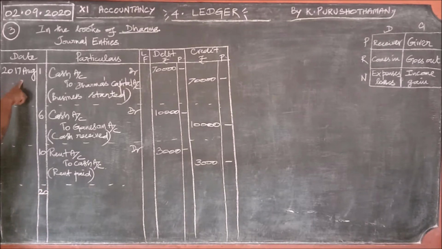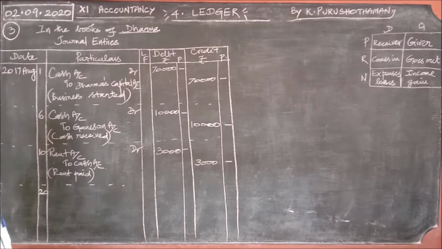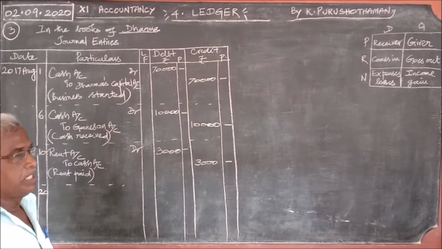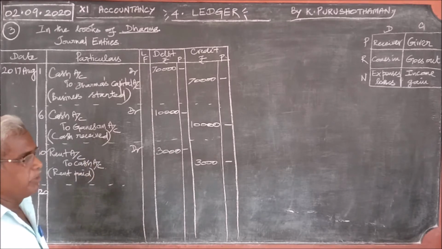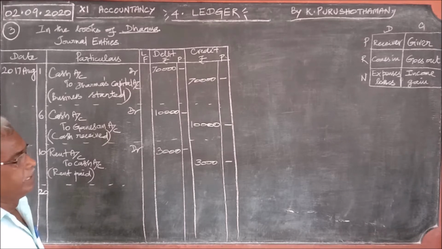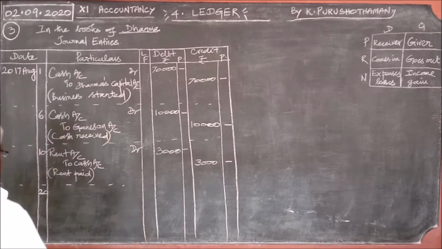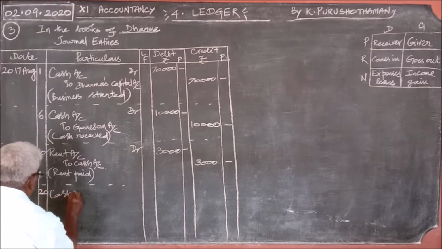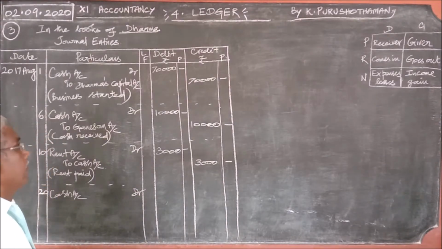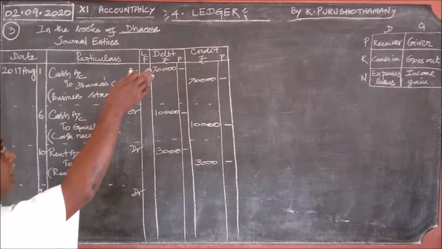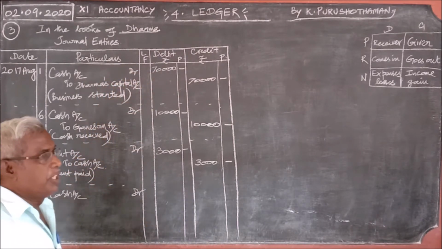If you write the year and the month once, that is enough. We are writing only the date afterwards. That is, received the commission from Anand. See the debit rules. What is the personal account rule? Debit the receiver. Business received the commission. Any receiver? No name is mentioned. Anything comes in when commission is received? Yes, cash comes in. Therefore, cash account debit.